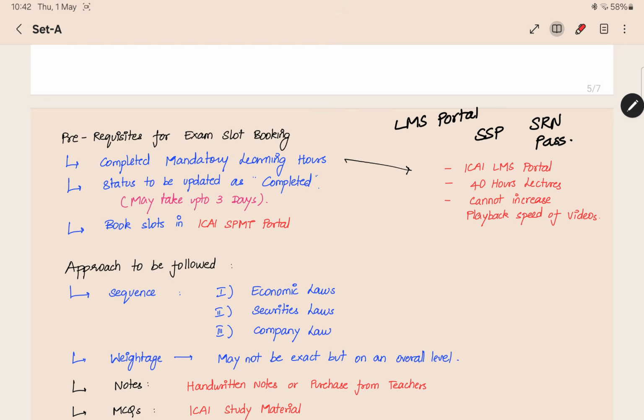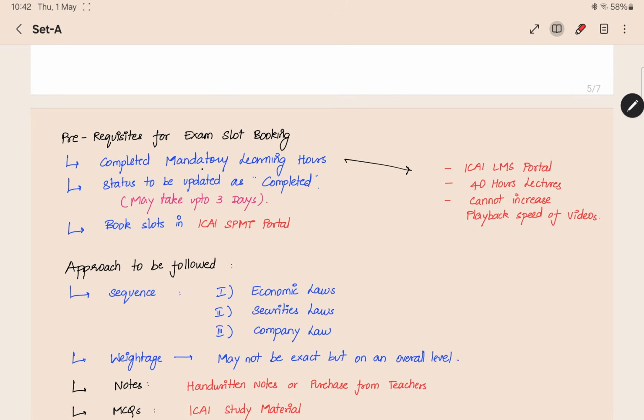In that, you have to watch the mandatory learning lectures for SPOM Set A. It is about 40 hours for SPOM Set A. You cannot increase the playback speed of the videos. That is one more important thing. Many people have uploaded detailed guides on how to watch the SPOM exam lectures and how to log in to the portal. If you are facing any issue, you can refer to those lectures for detailed information. Here I am telling just the overview part.